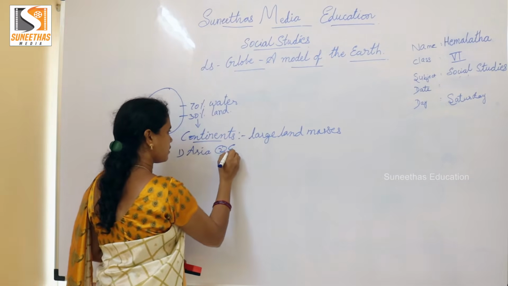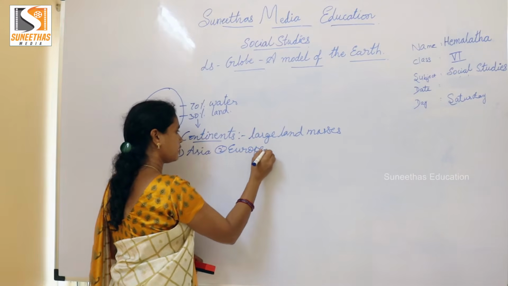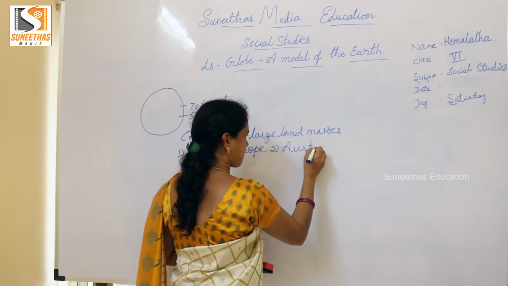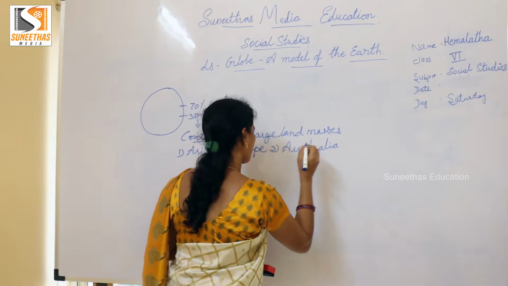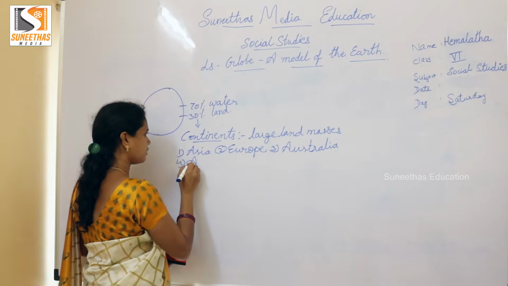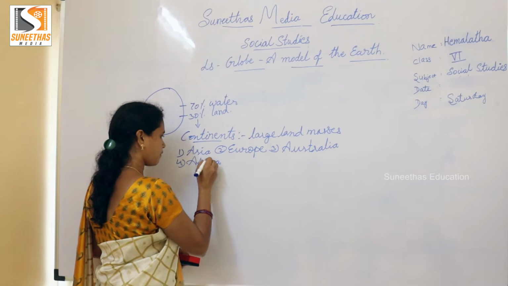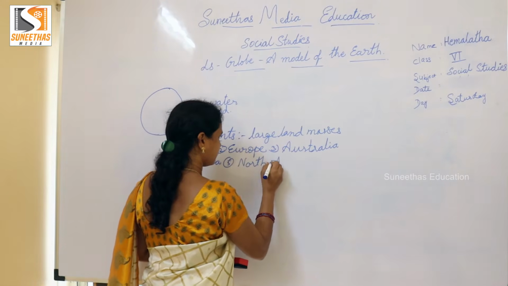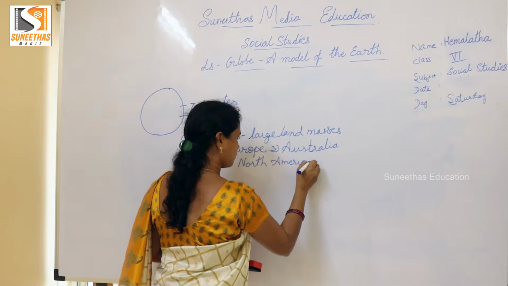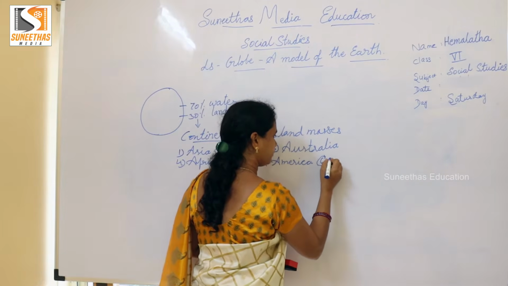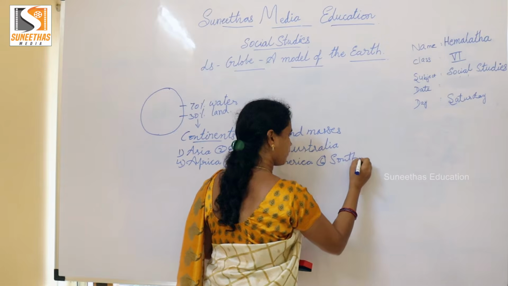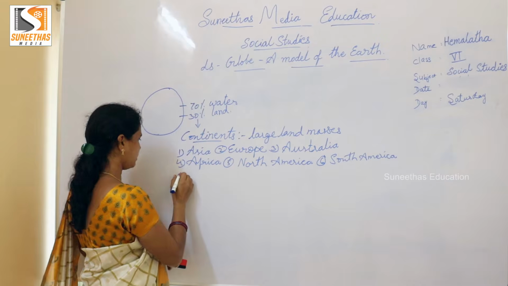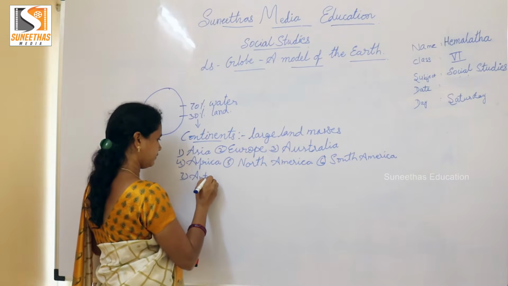Asia, Europe, Australia, Africa, North America, South America, and one more, the last is Antarctica.